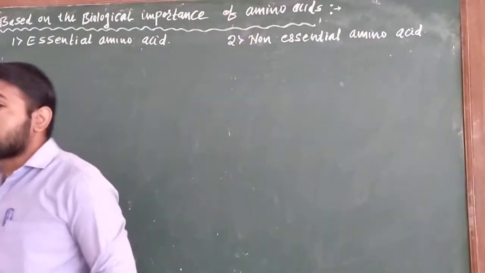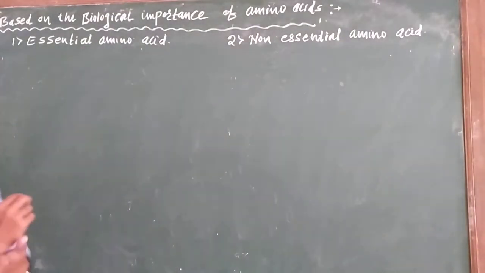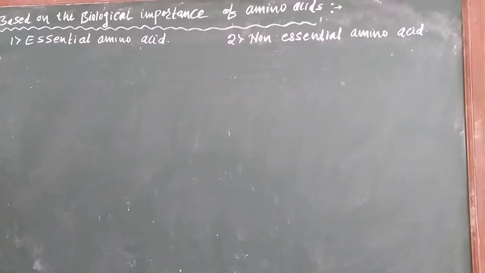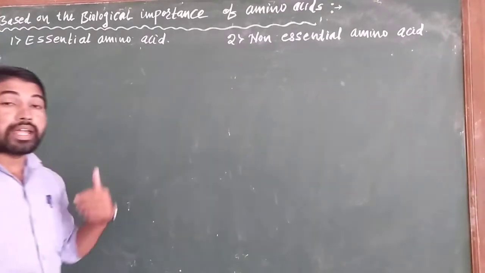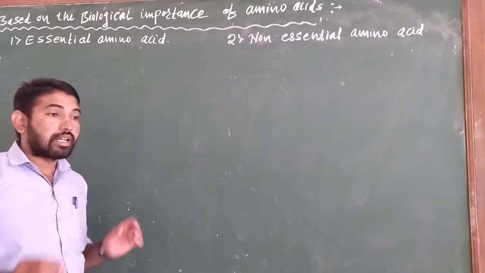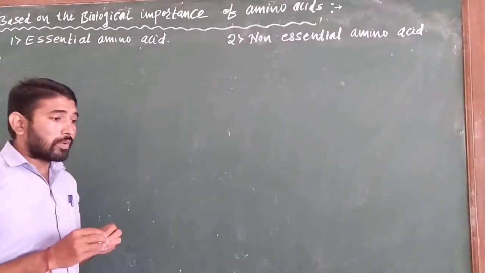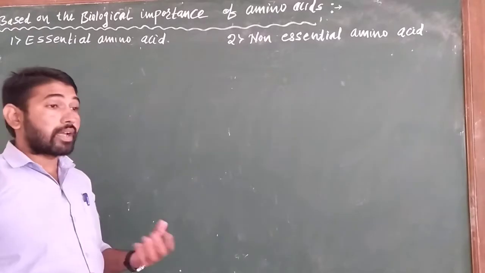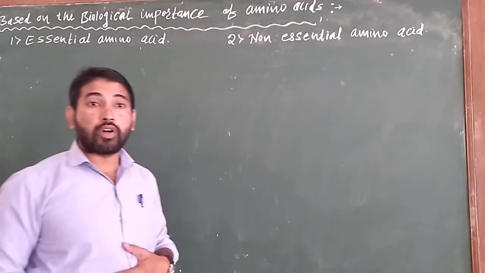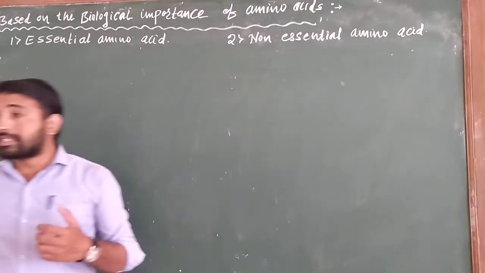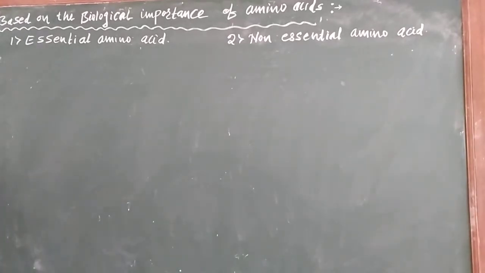Essential amino acids means some of the amino acids which can't be synthesized by the human body, but they are essential for the human body for normal growth.